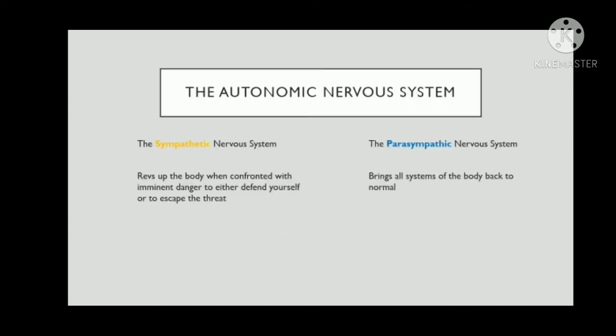In the peripheral nervous system, there is the autonomic nervous system. The autonomic nervous system is divided into two structures. The first is the sympathetic nervous system, which revs up the body when confronted with immediate danger, either to defend yourself or to escape the threat. And the parasympathetic nervous system brings all systems of the body back to normal.